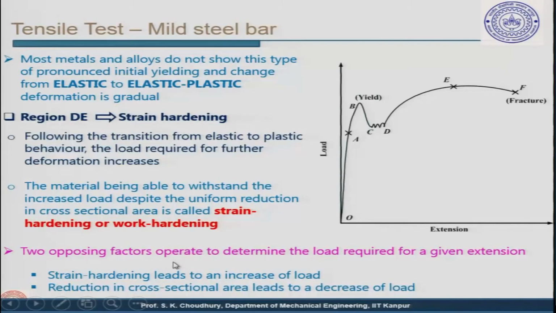Two opposing factors operate to determine the load required for a given extension. Strain hardening leads to an increase of load, and the reduction in the cross-sectional area leads to a decrease of load. It is very important to understand that these are contradictory factors. Strain hardening increases the load, because the material is hardened, so more force is required to deform the material.